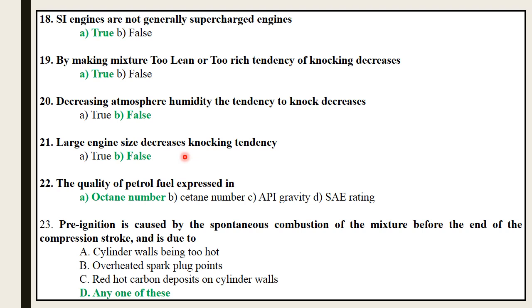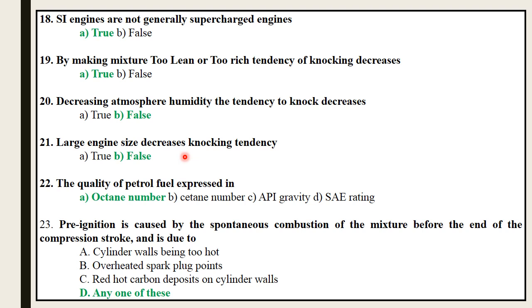As we know, there are some limitations to using a large size engine in an SI engine, to use the higher compression ratio in an SI engine. Engines with similar design generally run at the same engine speed, but there are some limitations to using large engines in the case of SI engines, because it increases the knocking tendency.